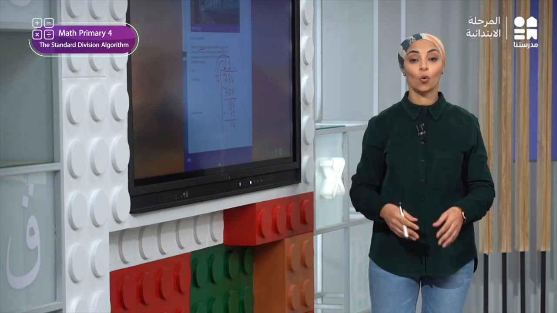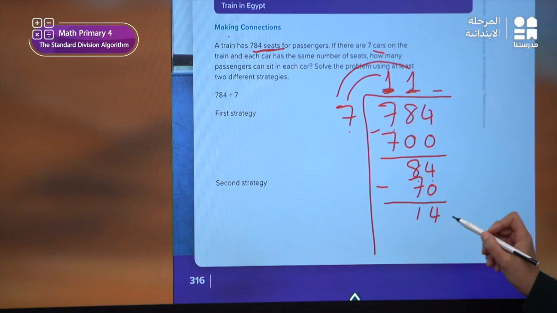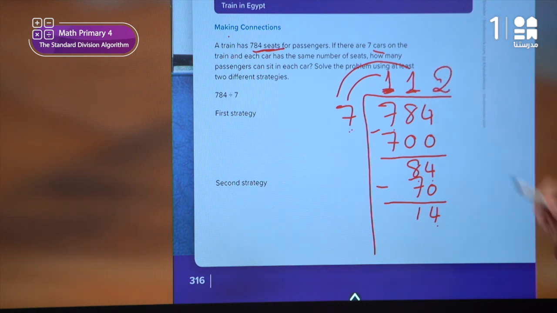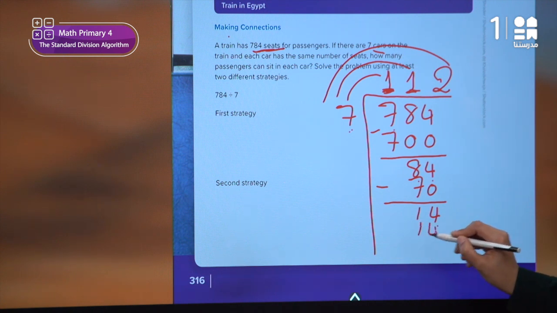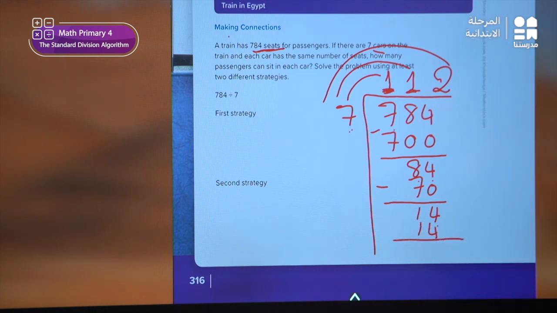Then what should I do? I will repeat all again. I want now to divide 14 by 7. 14 divided by 7 gives me what? Of course, I will put here 2 because 14 divided by 7 is 2. Then I will multiply. 2 times 7 gives me 14. And the last step, I will subtract 14 minus 14.